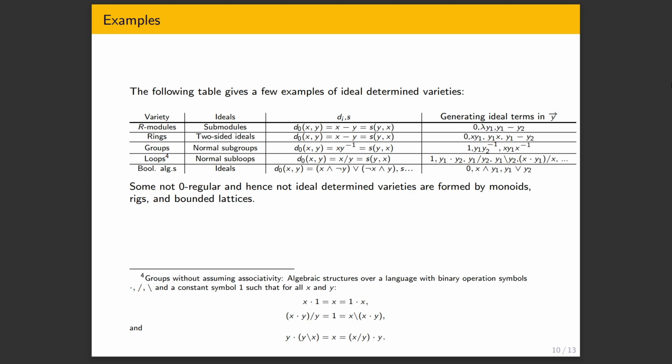At least partially. Yes, in this case, we cannot pick our d0 as s because we would not have d0 of s, 0 equal to x, because we just have, what do we have? We have 0. So yes. Okay, thank you for the question.